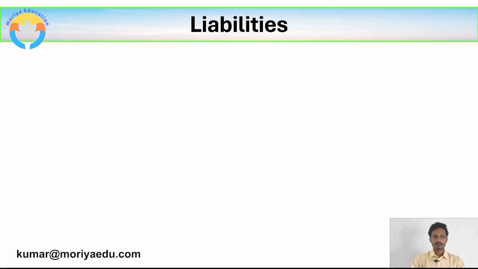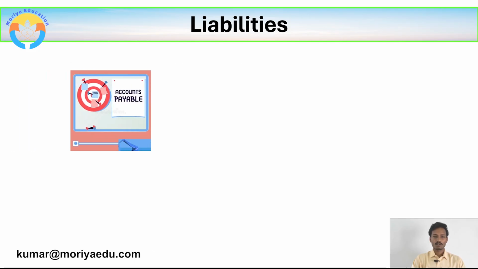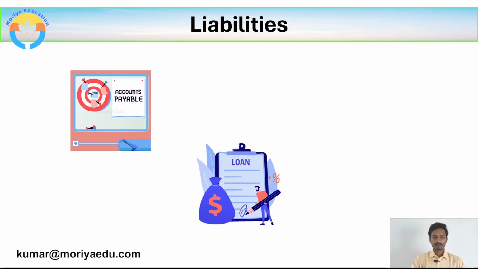And some of the examples of liabilities are accounts payable. Accounts payable means we have purchased some of the goods from suppliers and we need to pay them after the credit period. That is accounts payable. And loans. Whatever the loans which we take from outsiders, also a liability. Loan is also a liability.